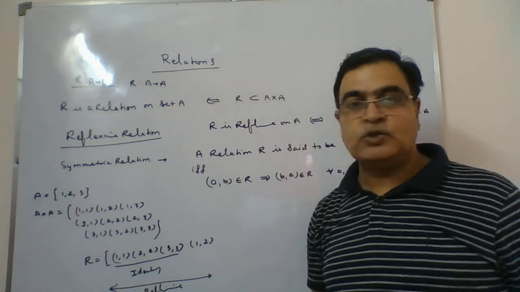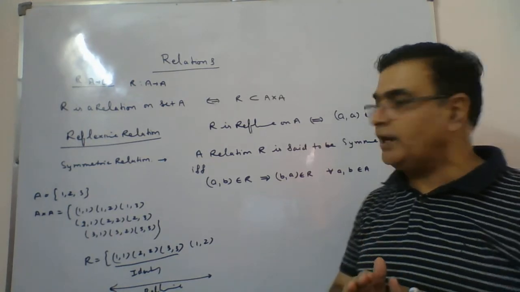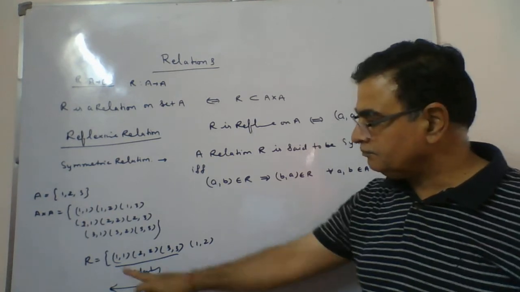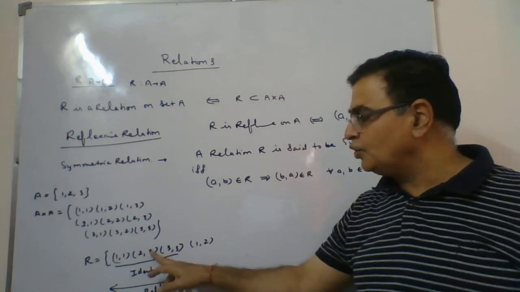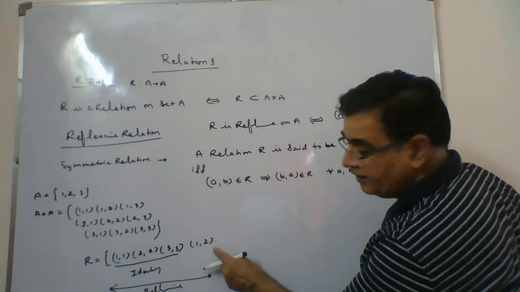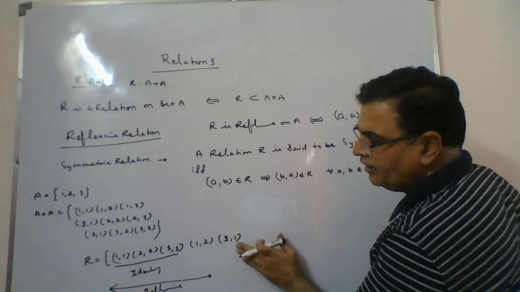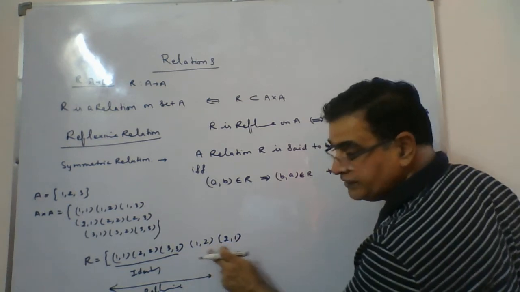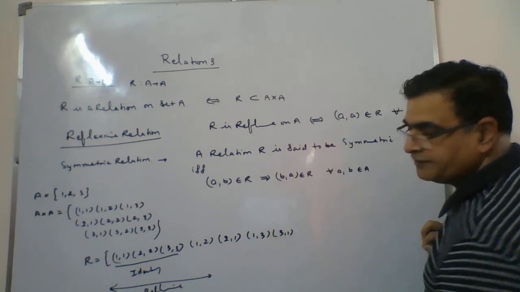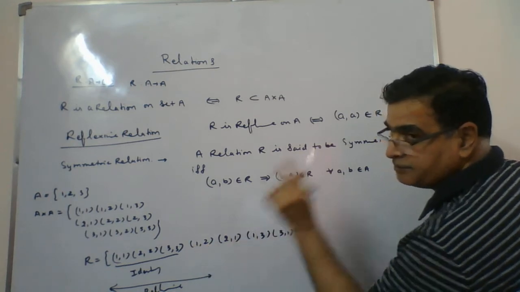Now we are concerned about symmetric relation. What the symmetric relation says is that if you have a and b two elements belonging to R, then (b, a) must be there. 1, 1 is there, its reverse is always there. 2, 2 is there, its reverse is there. 3, 3 is there, yes. But here what you find, 1, 2 is there, then there must be 2, 1. If 1, 2 is not there, we are not considering 2, 1. But if 1, 2 is there, 2, 1 has to be there. If 1, 3 is there, then 3, 1 has to be there. So this is a must condition. If any pair like this comes, its reverse must be there.